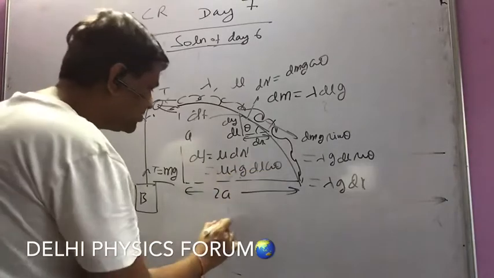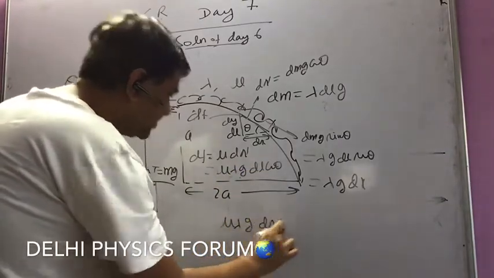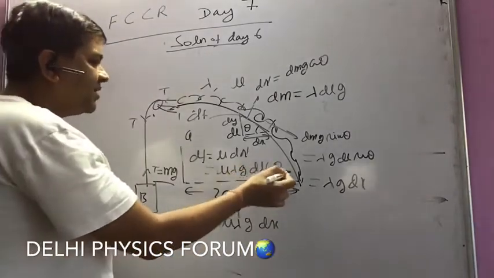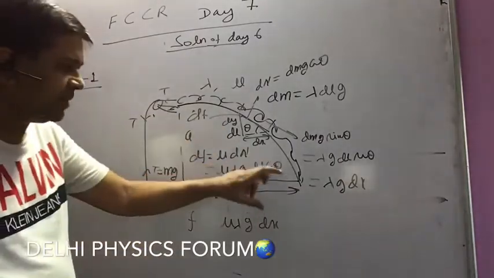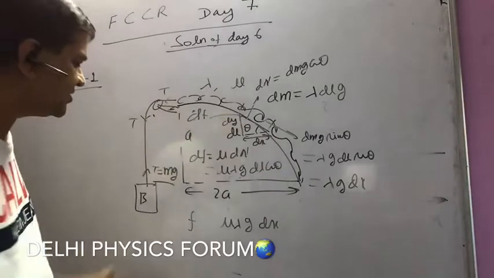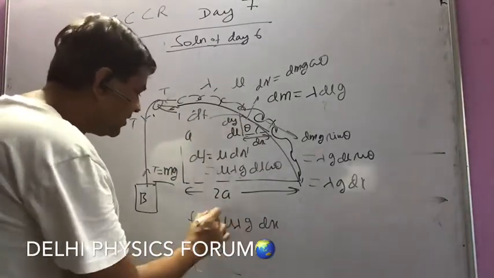So what is the net frictional force that is acting? Here I mean the sum of the magnitude of the frictional force that is acting on the whole chain. So that is going to be the integration of this one. In this case, I am getting 0 to 2a. So here I am getting mu lambda g.